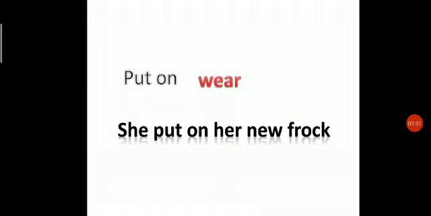Now, going to the next one, put up with. First one, put on. Next one, put up with. Here these two phrasal verbs begin with the verb put. So, put up with. Can you guess its meaning? Okay, now read this sentence. I can't put up with him anymore.